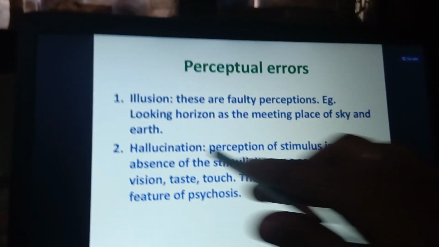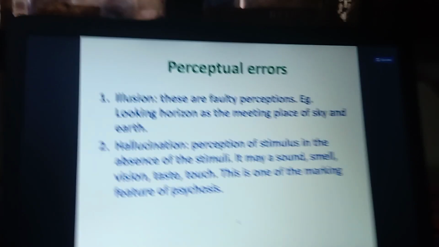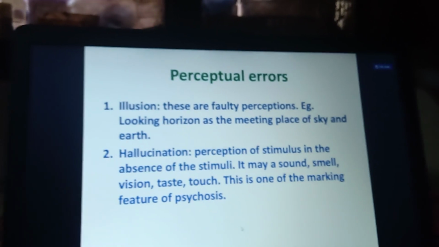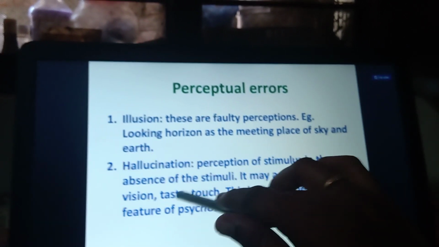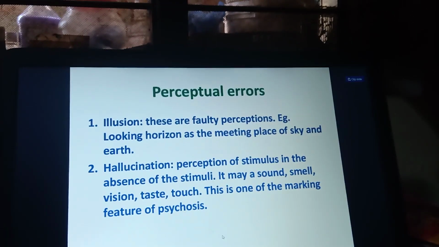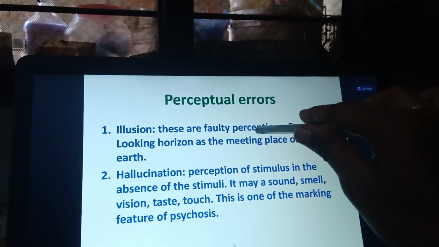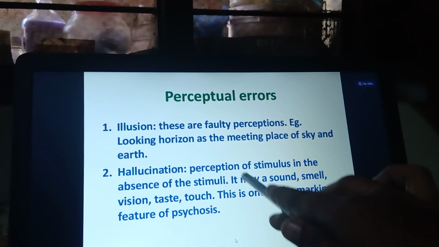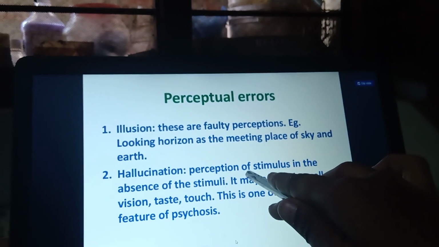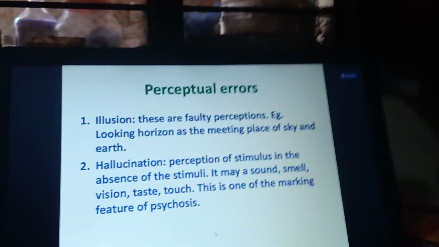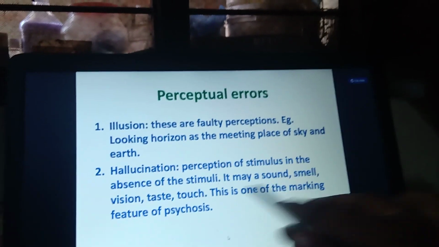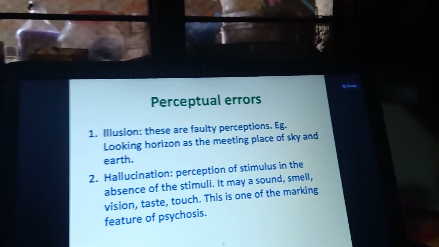Okay, and next one is hallucination. Hallucination means perception of a stimulus in the absence of a stimulus. Here they are perceiving without the object or stimulus being present. That is sound, smell, vision, taste and touch.